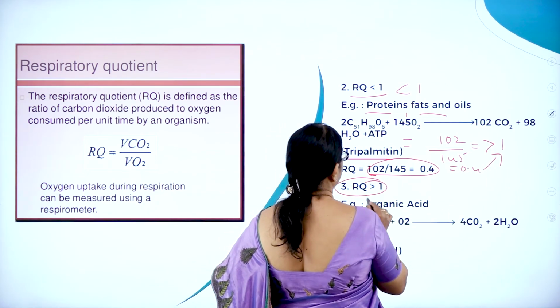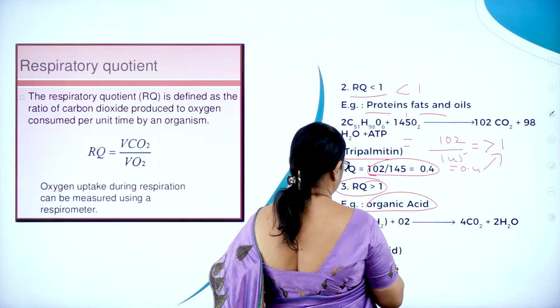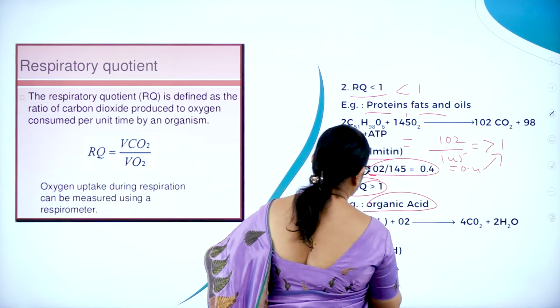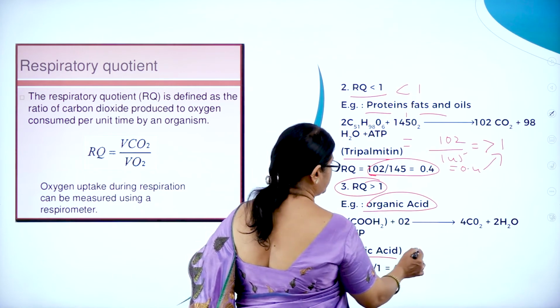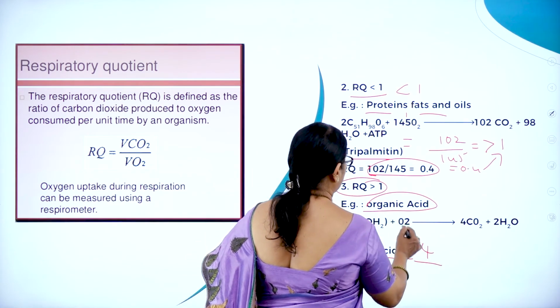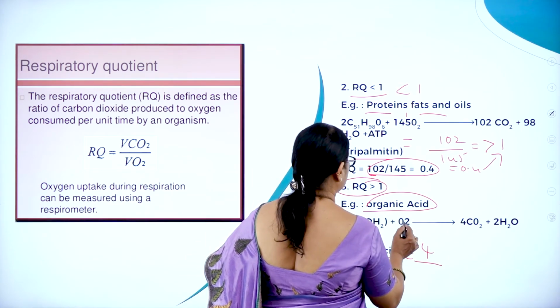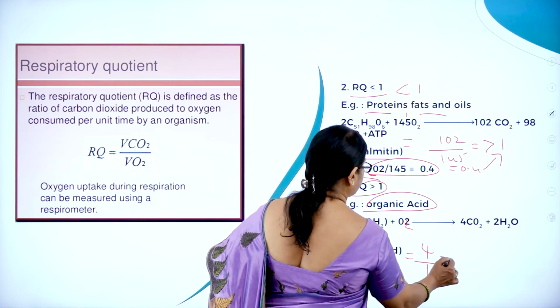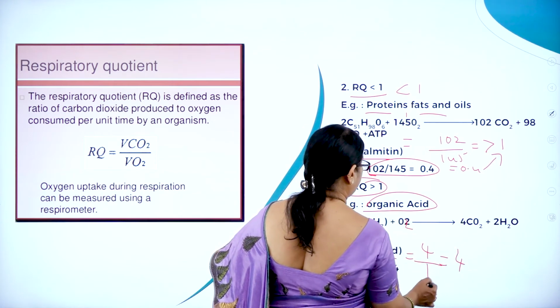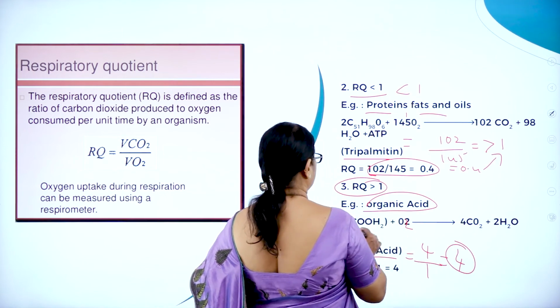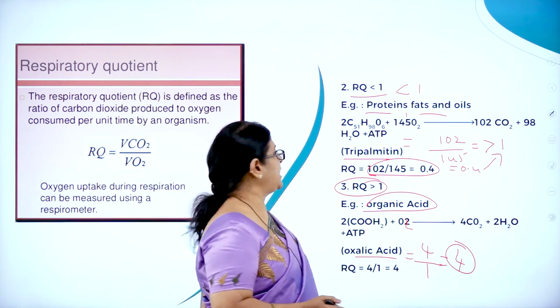RQ is also less than 1 for organic acid. So here you can take organic acid, oxalic acid, where RQ is 4 by O2, which is 1. So like this we can calculate the RQ value.